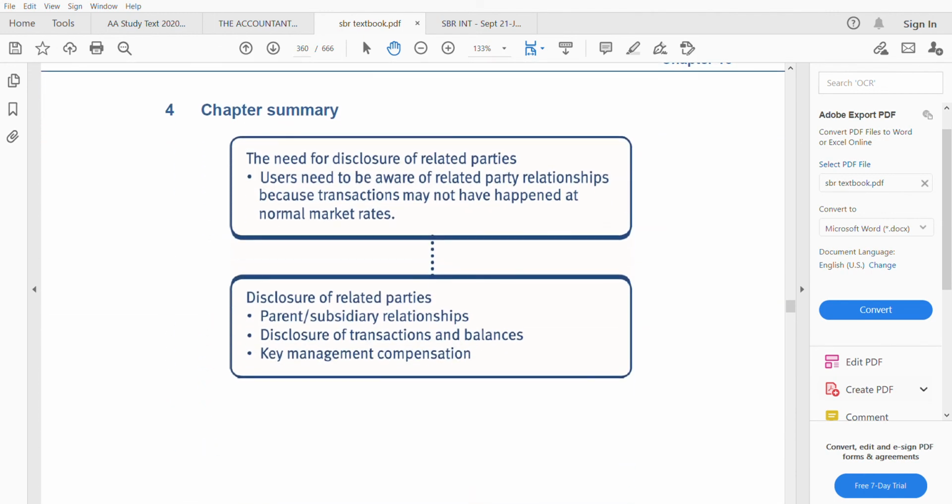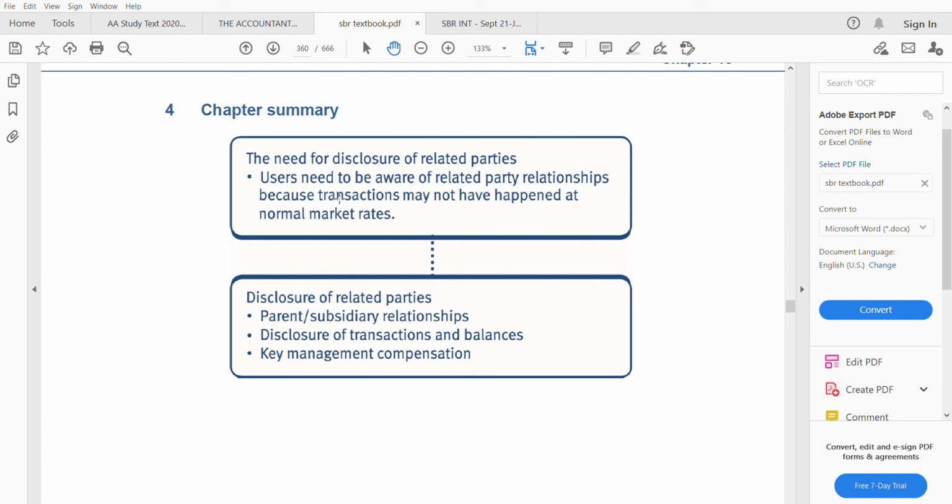Now let us summarize. What did we go through? We went through the disclosure of related parties, the need for it, right? The main thing is because whatever transactions happen between related parties, they are not at market rates. They may be higher than that or lower than that. For example, sales, they might charge higher than the market price. If it's a purchase, it will be charged at a lower rate. Therefore, their profit will be way too high compared to the market. It distorts the financial performance and the position. That's why you need to disclose.